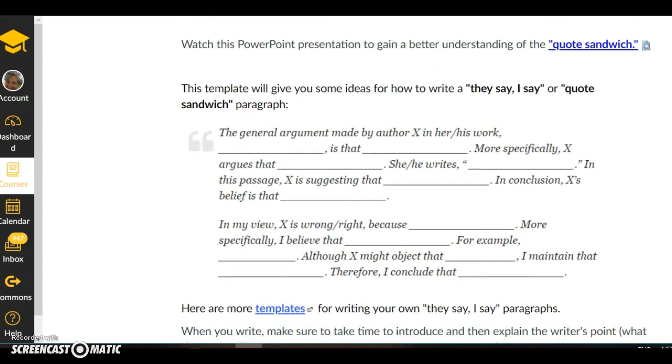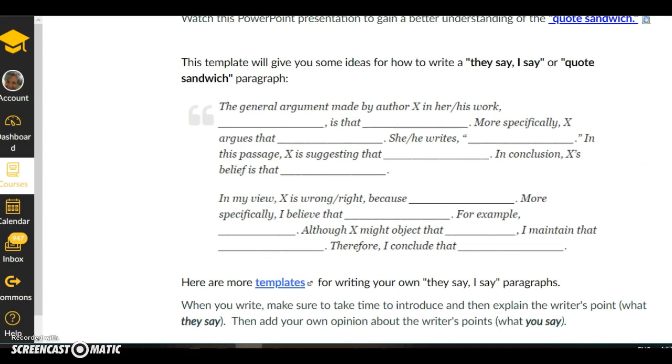Let me give you a template that might explain this a little better. So, for example, you might begin by saying that author X in his or her book or article, blah, blah, blah, stated this. Okay? Now that would be one sentence that would introduce this idea that comes from an outside source.